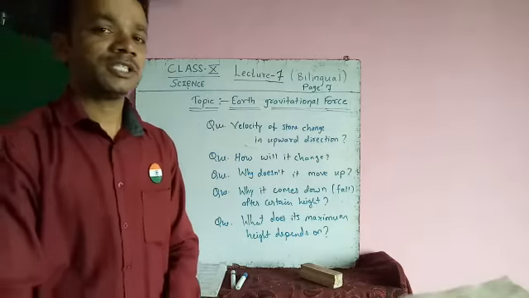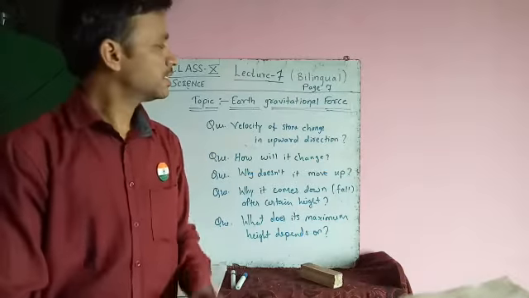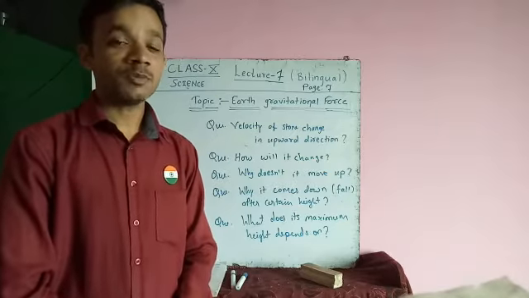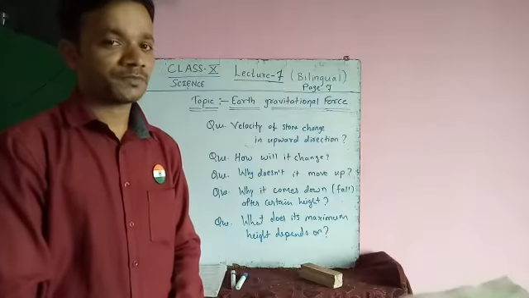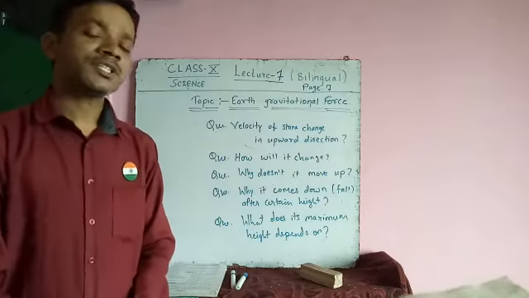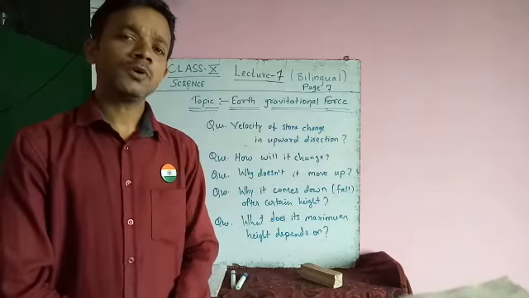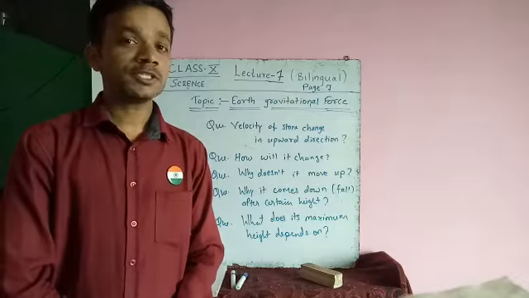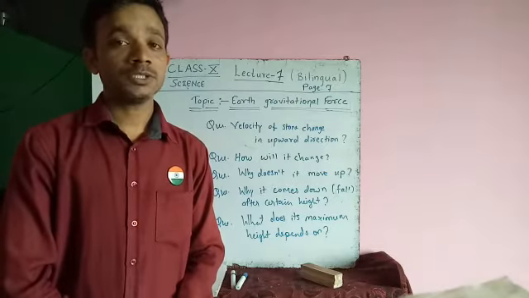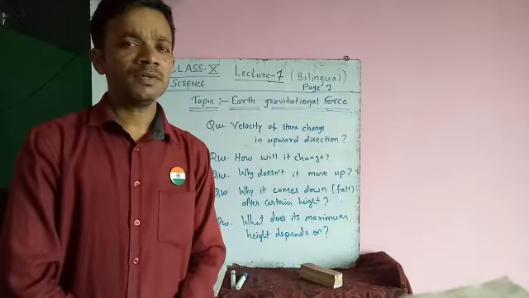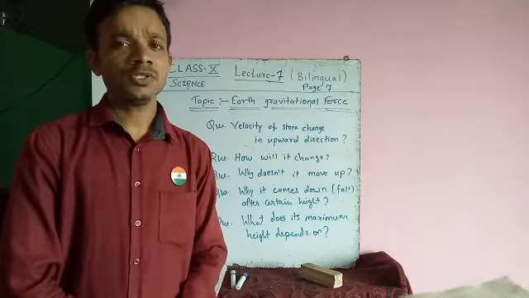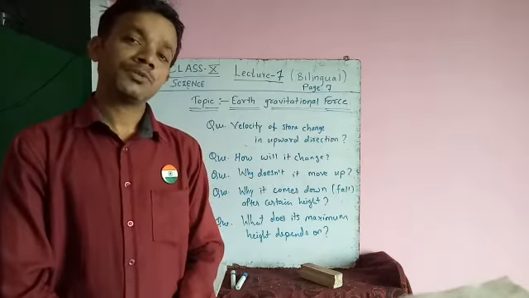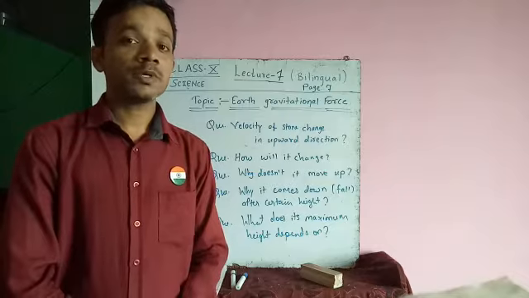All these questions are based on one simple topic, that is Earth's gravitational force. In short, Earth's gravitational force is responsible for all these things. So let us start. Consider a stone that we want to throw in a vertically upward direction. As we know, the gravitational force exists between every two objects in the universe. In this question we are talking just about the earth. The earth also has gravitational force, and it will try to pull any object toward its center.